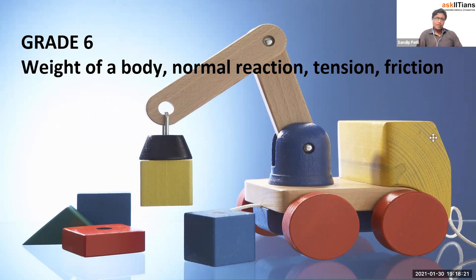Now tell me, where have you heard this term pressure in our home? Pressure cooker. Yes, that's right. So what is the work of that pressure cooker? Normally we use the pressure cooker for boiling or cooking rice, most probably. Why do we use the pressure cooker instead of our normal pan?